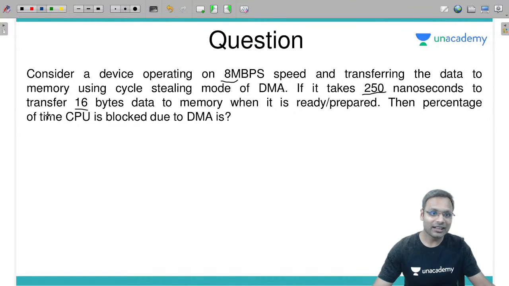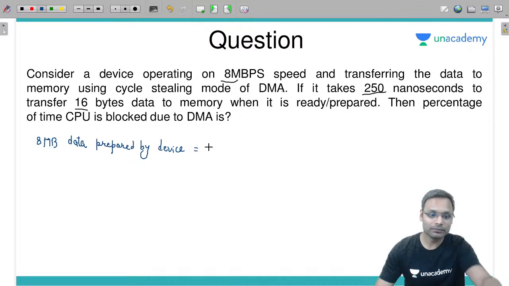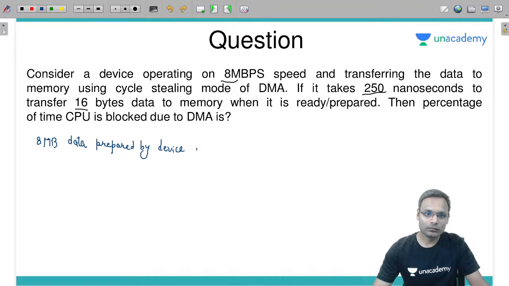I will write it this way: the device prepares 8 megabytes of data in how much time? In 1 second.